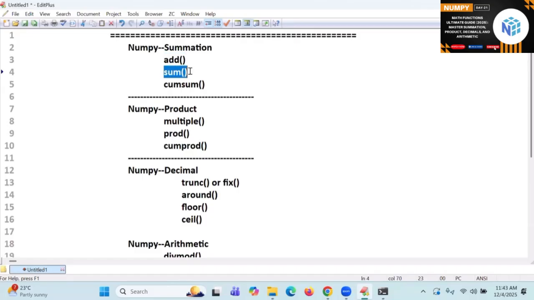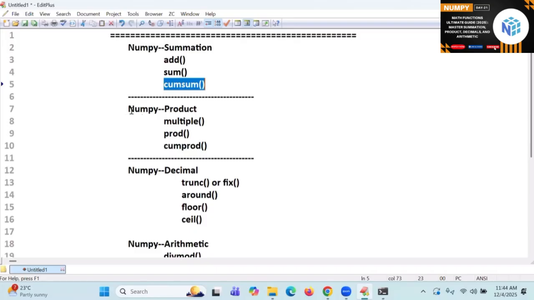Sum has two varieties: axis based sum is there, and 1D based sum is there. For 1D no axis is required; when you come to 2D, it is axis based. If you practice it, you have seen that summation. Next is the cumulative sum. What is the cumulative sum? Adding the successive elements with the previous elements. That is called cumulative sum. Are you getting me? Yes.